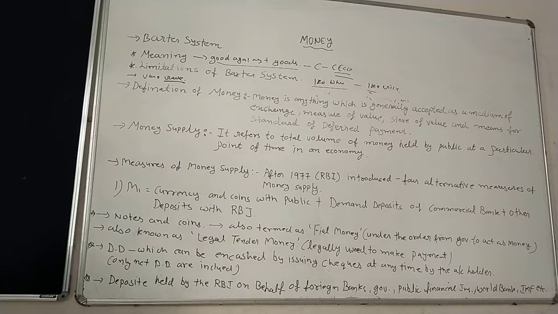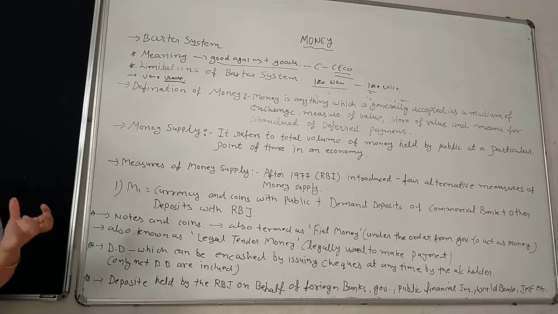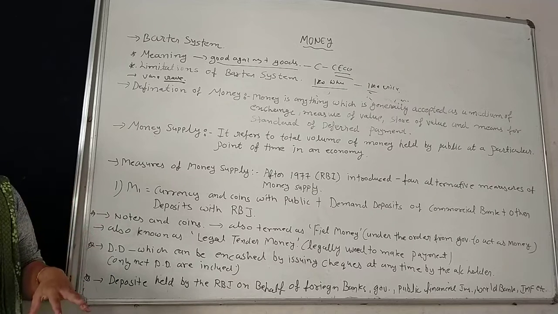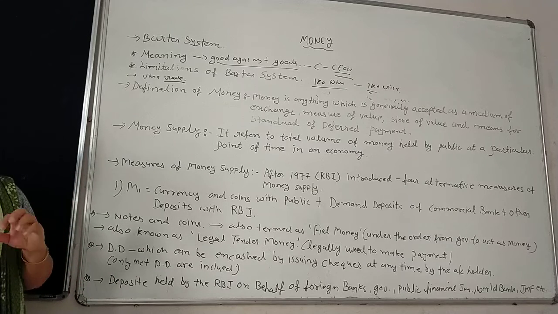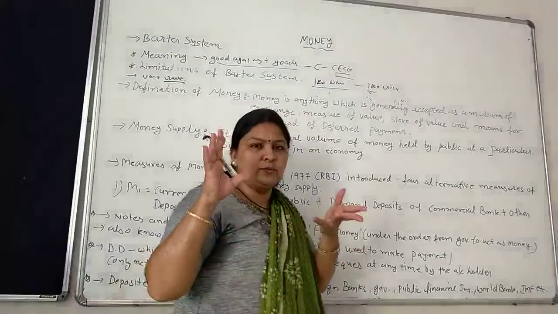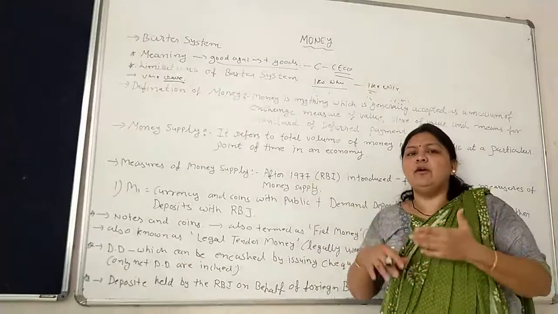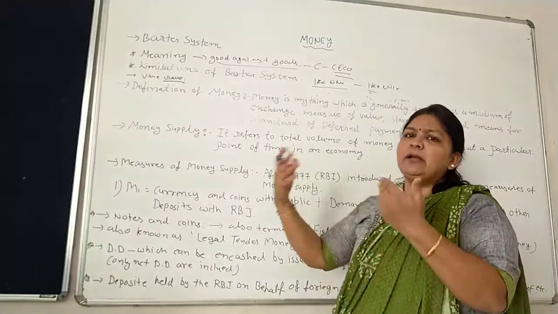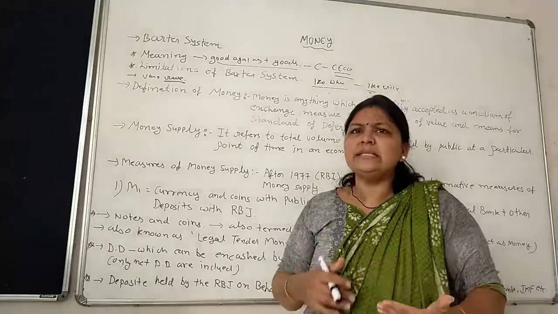Now the next limitation of the barter system is lack of store of value. It means it becomes difficult to store anything. Under the barter system, it is difficult for people to store wealth for future use. In simple terms, if we need to store money, that is a very easy transaction. 10,000 rupees, 10 lakh rupees, 1 crore rupees, if I want to preserve it, I just open my cupboard and keep it safe. Maybe we deposit it in the bank also. So nowadays that is very easy.